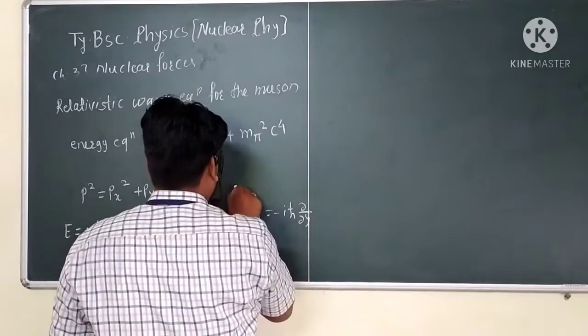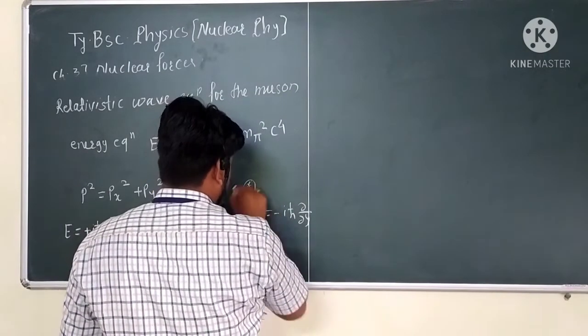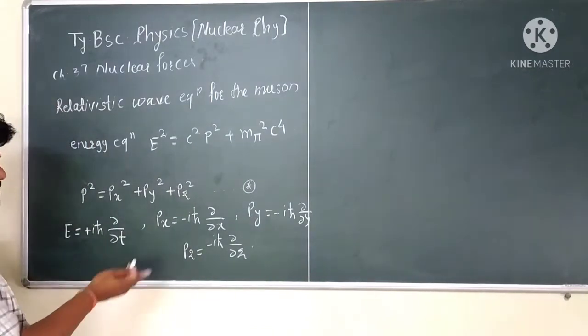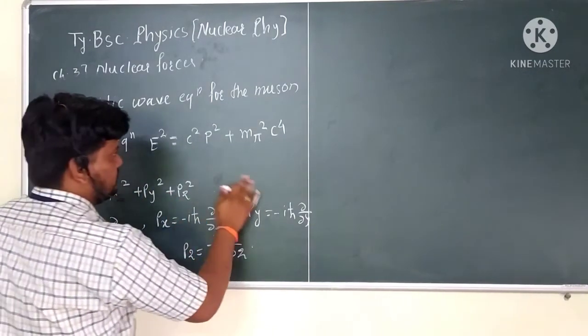So this is equation number, for example, star, and we put this value of the momentum operator and energy operator in this equation.